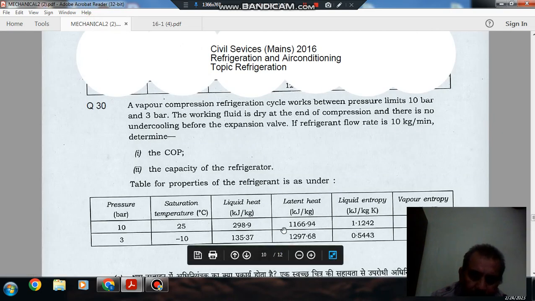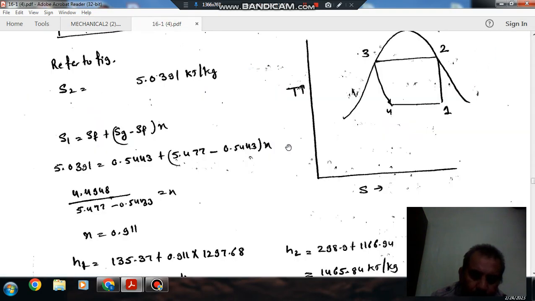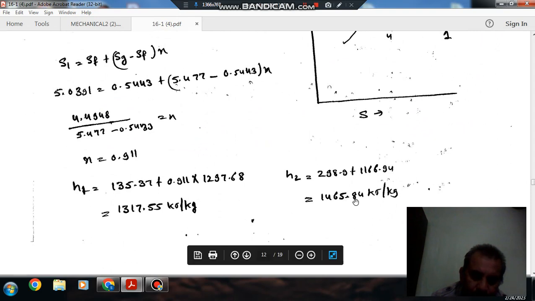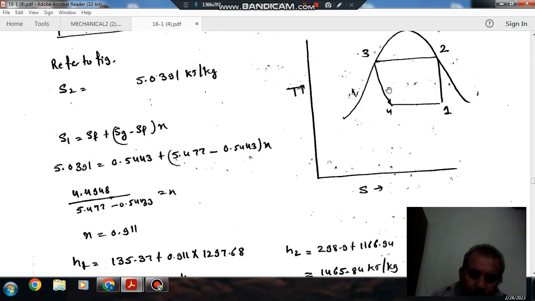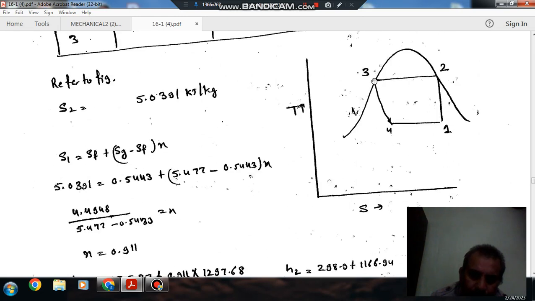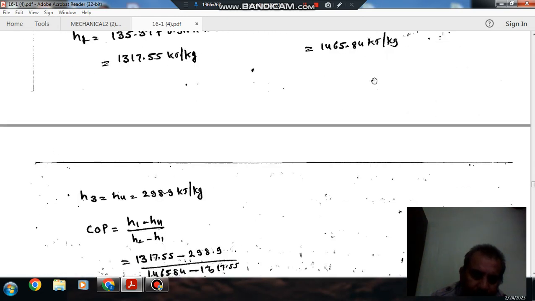The enthalpy at 2 is at saturated condition at 10 bar. So that is the summation of these two, 298.9 plus 1166.94, so that is 1465.84. And H3 is the saturated liquid enthalpy at 10 bar, so that is 298.9.